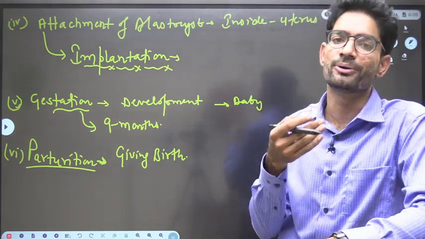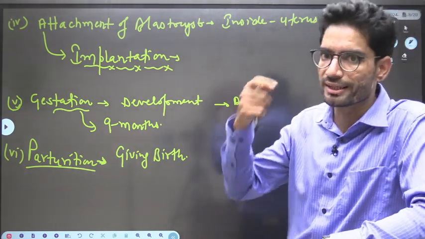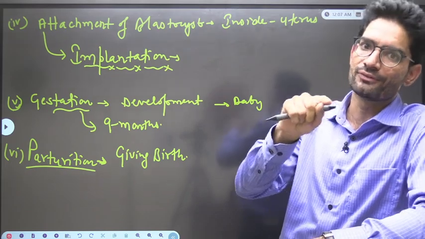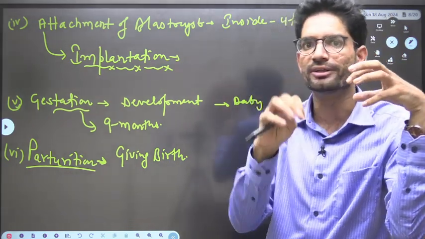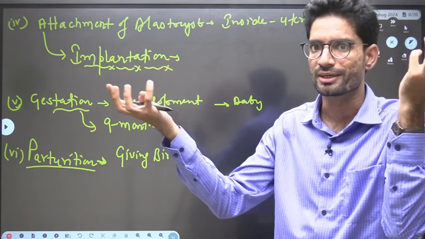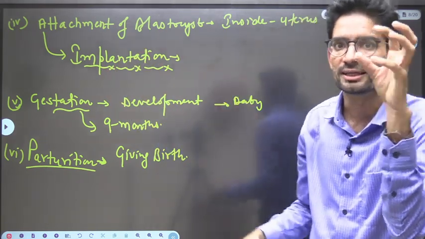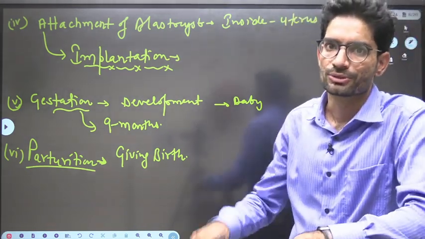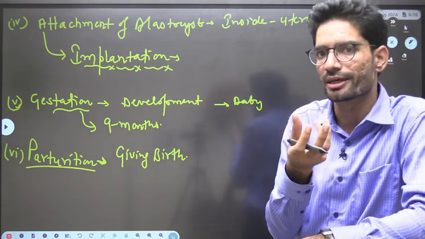The third event is what? The most important or vital event in human reproduction, known as fertilization. So what is fertilization? The fusion of male and female gametes, yes or no, is known as fertilization. After fertilization, both gametes fuse to form a single cell, the zygote, which is diploid in nature. The male gamete is haploid, the female gamete is also haploid. Yes or no? When they get fertilized, the single cell zygote is formed, which is diploid in nature. Getting me or not? Okay. So the life of every human individual starts from a single cell, the zygote.